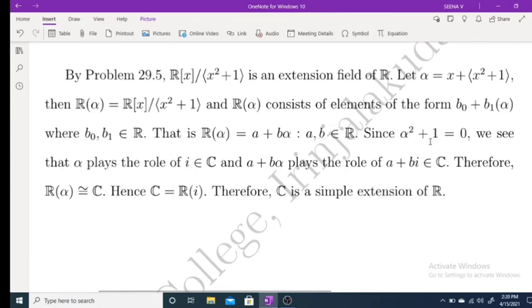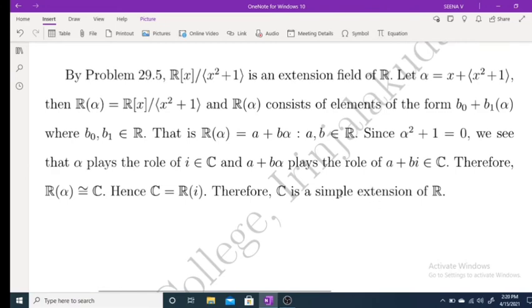Since alpha² + 1 = 0, we see that alpha plays the role of i belongs to C. Therefore, a + b alpha plays the role of a + bi belongs to C. Therefore, here R(alpha) is isomorphic to C. That implies C equals R(alpha). Therefore, C is a simple extension of R.